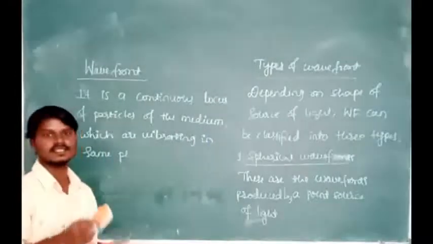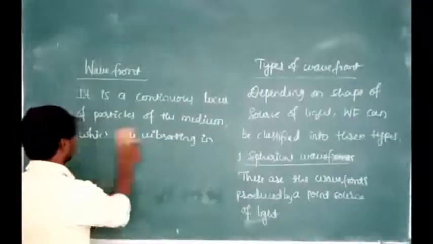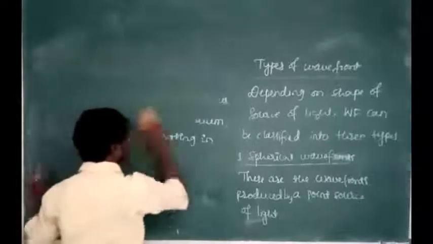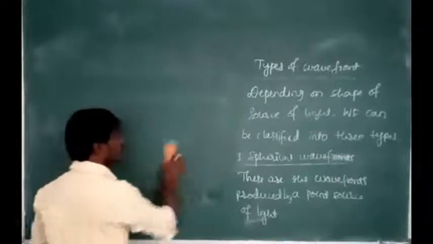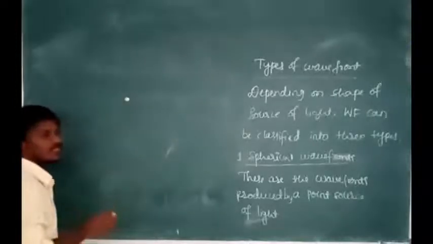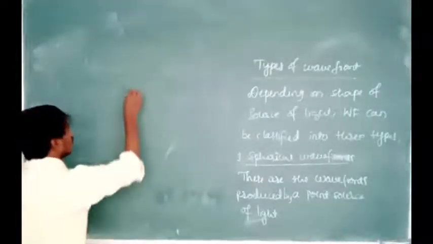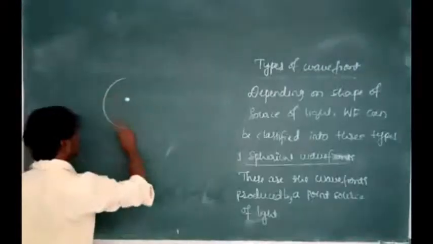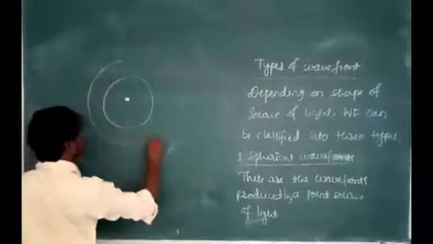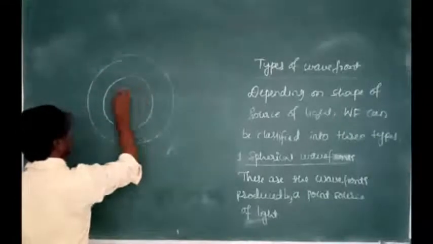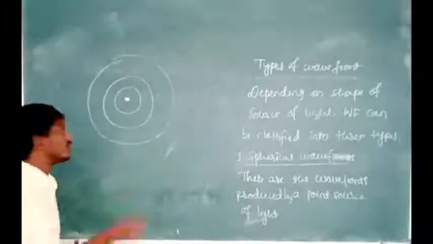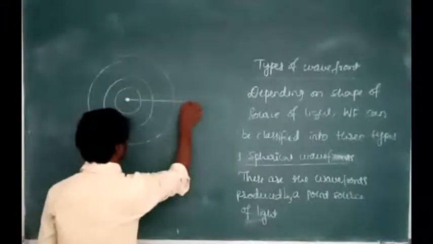Now let us draw the diagram for the spherical wavefront. What is the shape of the wavefront here? They are spherical. It is a point source, and its size is very small, which can produce spherical wavefronts. These are the spherical wavefronts, and these spherical wavefronts are propagating in which direction? Forward direction.